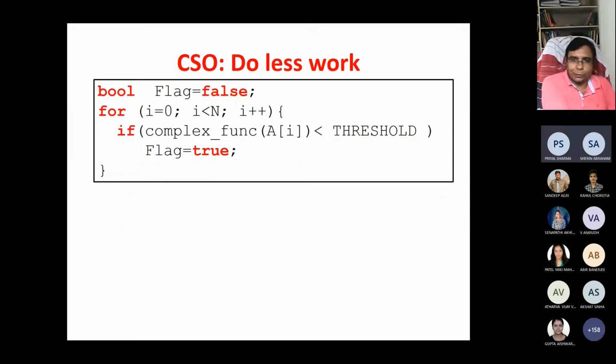Do less work. So are you able to see the code? Hello? Yes, sir. Let me look at the pointer. Yes, sir.